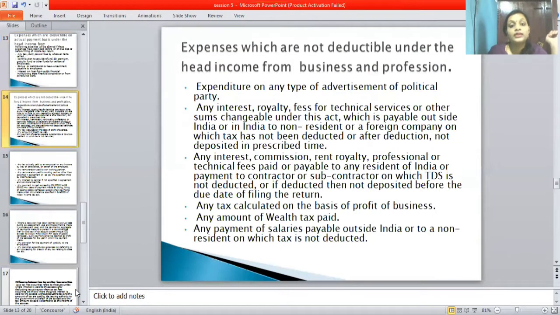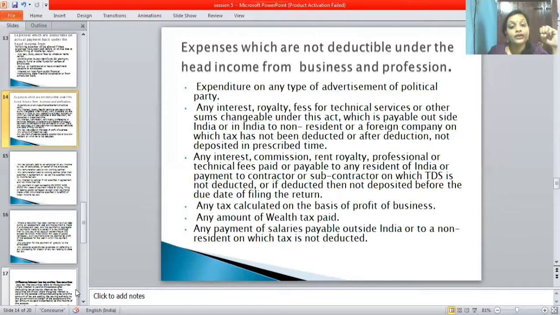Next one is expenses which are not deductible under the head income from business and professions. So first point is expenditure on any type of advertisement in a political party publication.